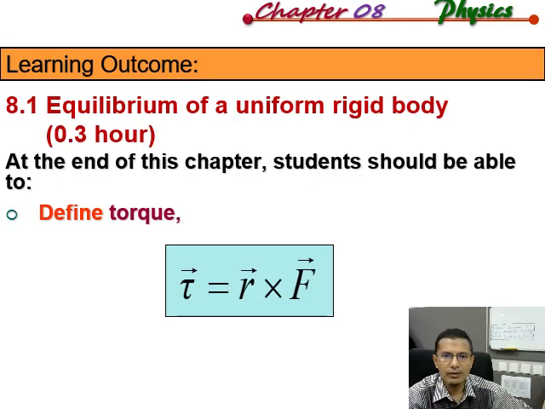Firstly, equilibrium of a rigid body. I spend about 0.3 hour on this. Because it covers the lower level, like defining torque. If you can see on the display, there is the symbol tau. We read the symbol as tau, and then r, and then F. These are all vector quantities.